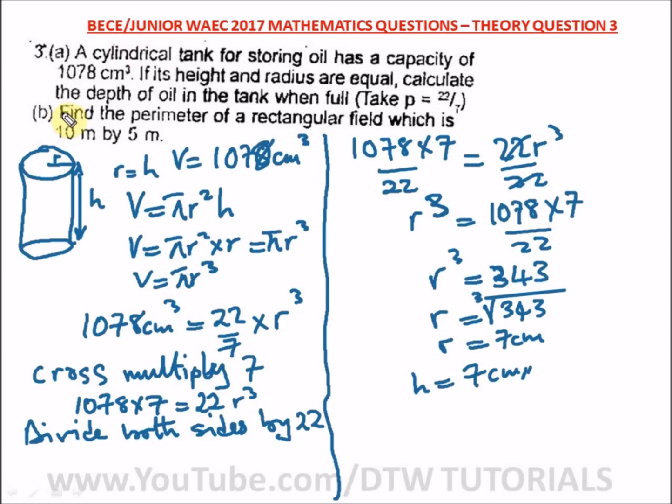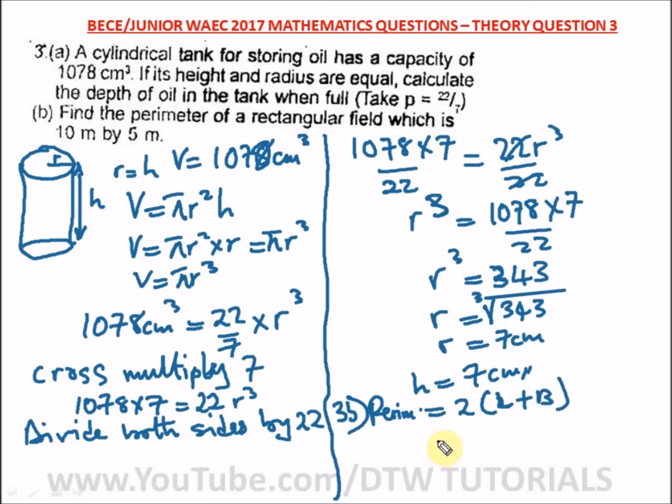Now for 3B, 3B says find the perimeter of a rectangular field which is 10 meter by 5 meter. We can easily do this here. What's the perimeter of a rectangle? I hope you remember perimeter of a rectangle is equal to what? 2 bracket L length plus the breadth. Okay, perimeter of a rectangle is what? 2 bracket what? Length plus breadth.